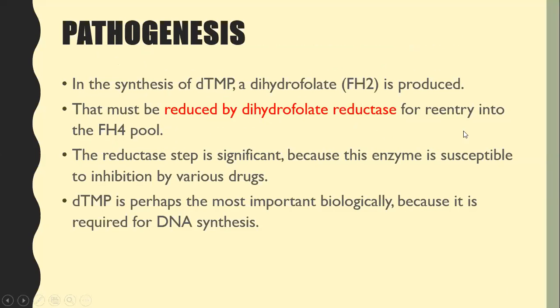This dihydrofolate must be reduced by dihydrofolate reductase for re-entry into the folic acid pool. As soon as it is in the form of dihydrofolate, it cannot act as a middleman, so it needs to be converted by dihydrofolate reductase to re-enter the tetrahydrofolate pool.